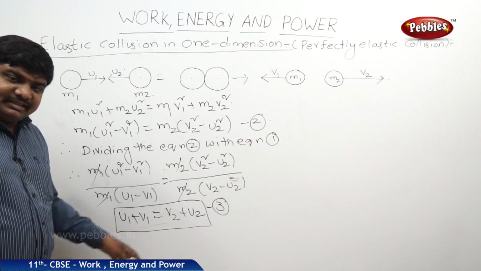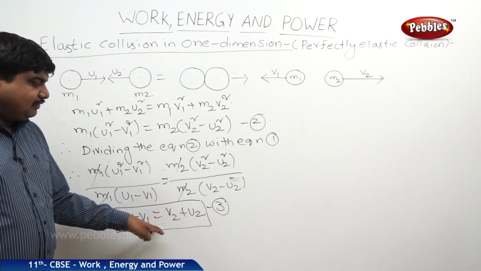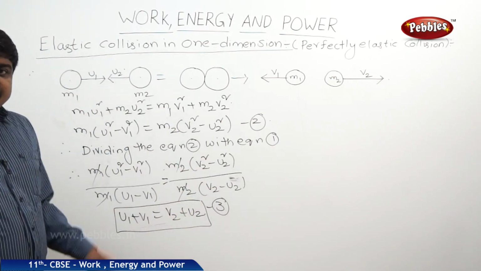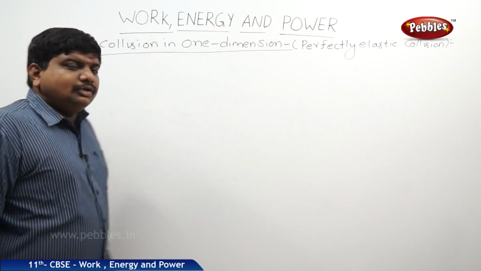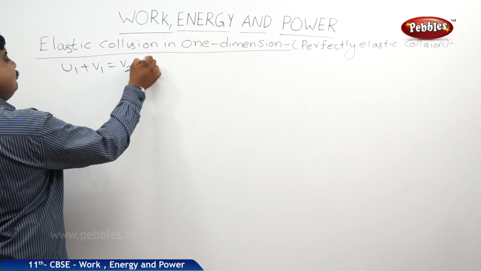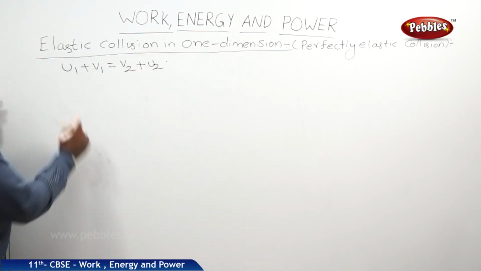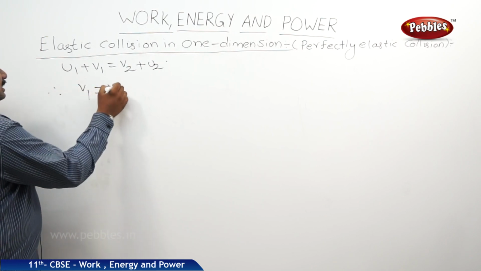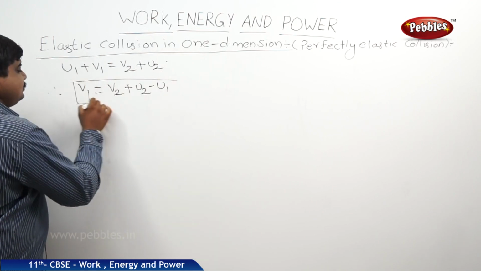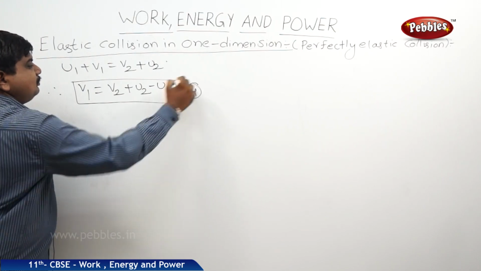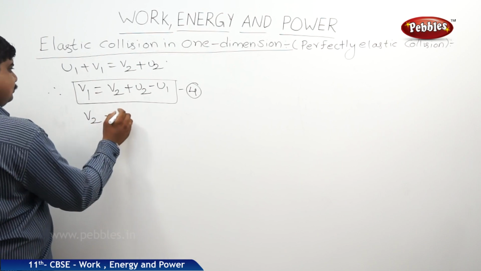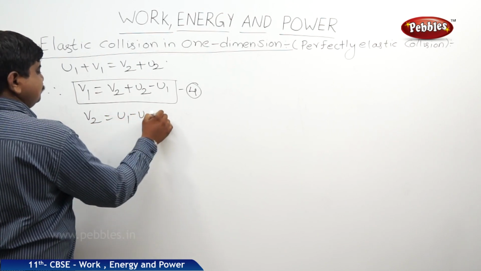Now we can solve these equations for v1 and v2, and we should substitute these v1 and v2 in any one of the equations, whether equation 1, 2 or 3. So u1 plus v1 is equal to v2 plus u2. From this we can write v1 is equal to v2 plus u2 minus u1. Let us say this is equation 4. And the second one, v2 is equal to u1 minus u2 plus v1.